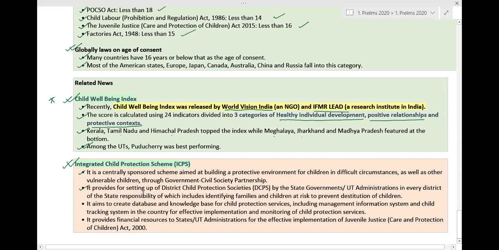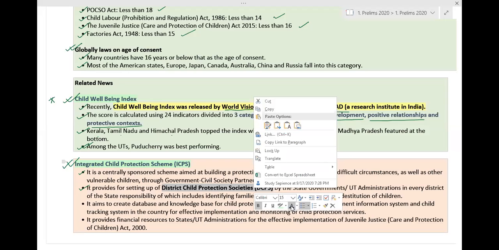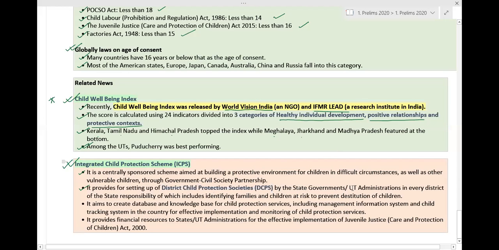It provides for setting up of district child protection societies by the state governments or UT administrations in every district of the state.